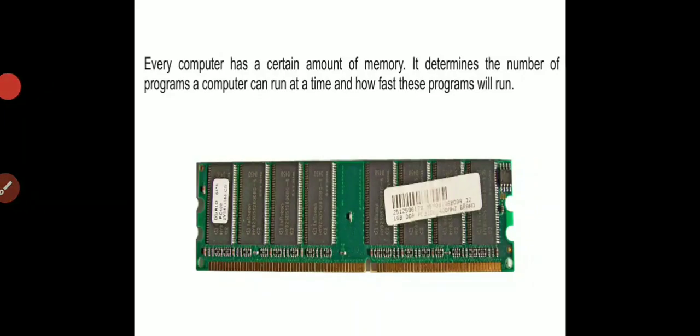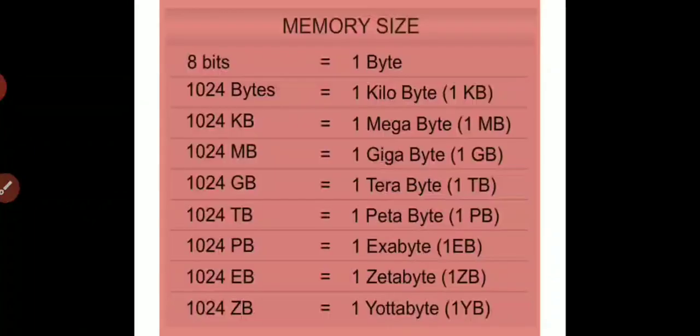Every computer has a certain amount of memory. It determines the number of programs a computer can run at a time and how fast these programs will run. It means you cannot run all the programs at a time in the computer, otherwise it will hang. So it can only run some number of programs.